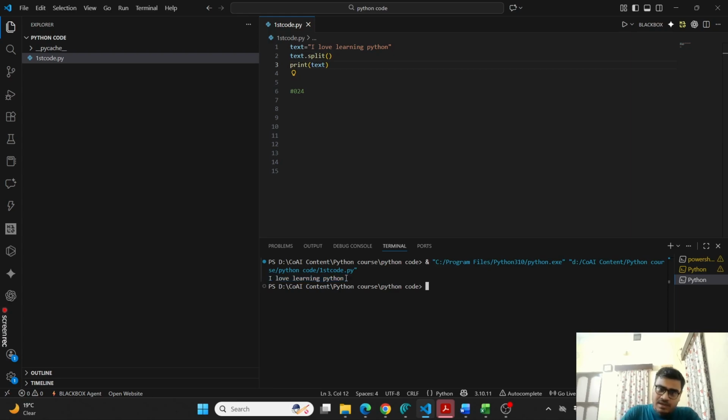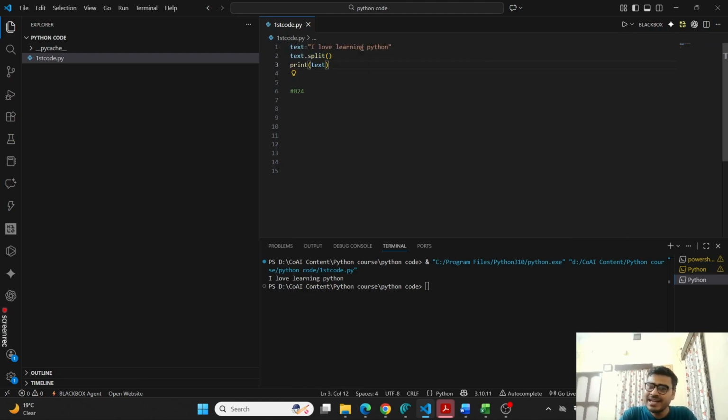Why? Because when you split it, it does not touch the original text, unless you assign it to a new variable name. It won't replace the text variable, so it will be a new thing altogether, a new string.